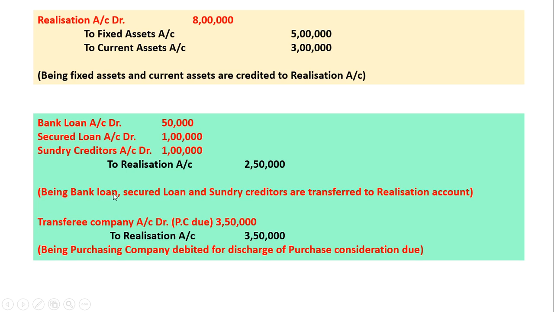So these are all external liabilities which are transferred to the realization account. The transferee company's name will come in the realization account until and unless we receive the amount from the purchasing company. So this amount is 3,50,000. Being purchasing company debited for discharge of purchase consideration due.